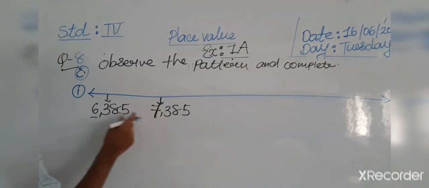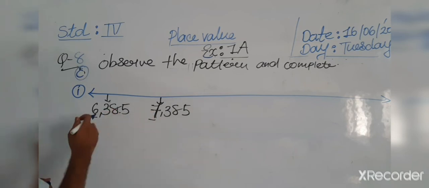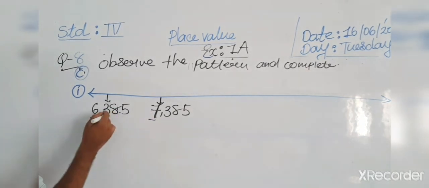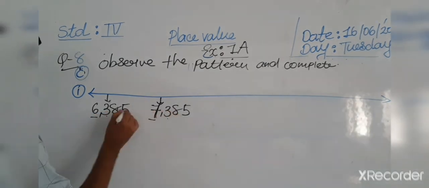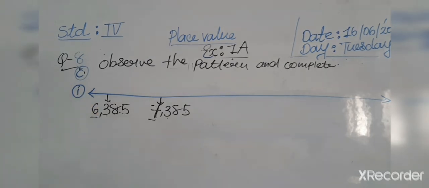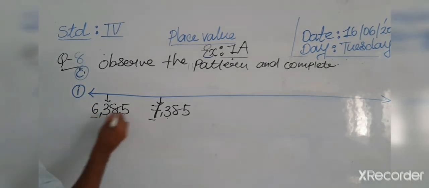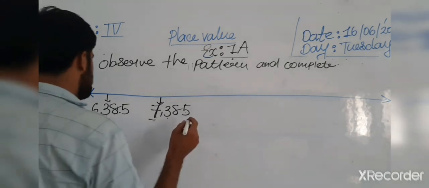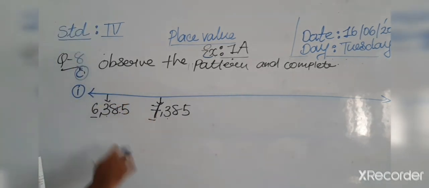6 here, 7. So now what will we do? We have a change in the thousands count. 385, 385: these three digits and these three digits are the same. Only the first digits are different. So we have a change in only the first digit, which means the thousands.